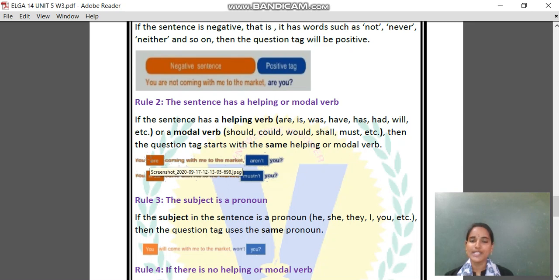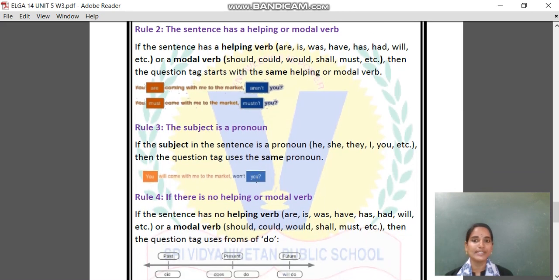Here we are using the helping verb and the question tag starts with the same helping verb, aren't you? Here we are using a modal verb must. So we are starting the question tag with must not. Once again the same modal verb. Understood? So if the sentence has a helping or modal verb, then the question tag also starts with the same helping verb or modal verb.